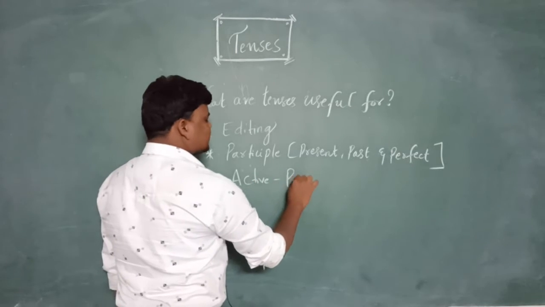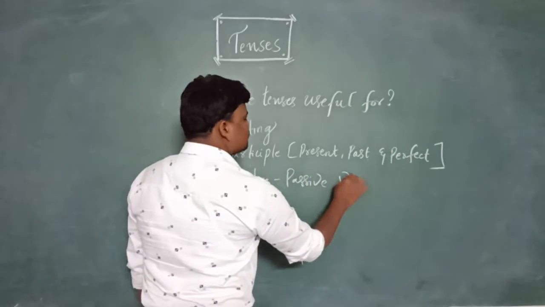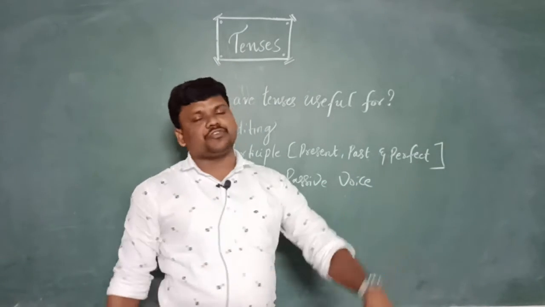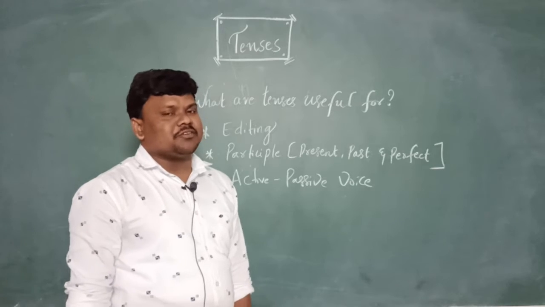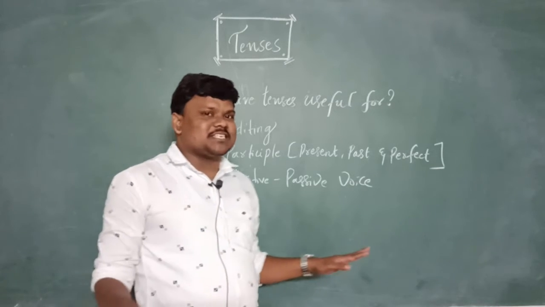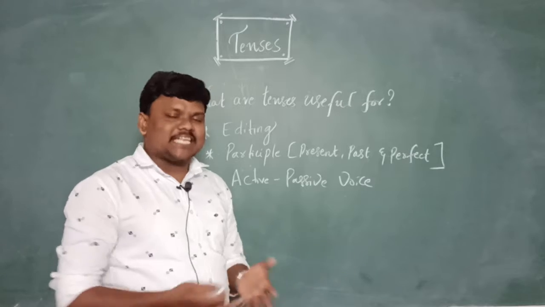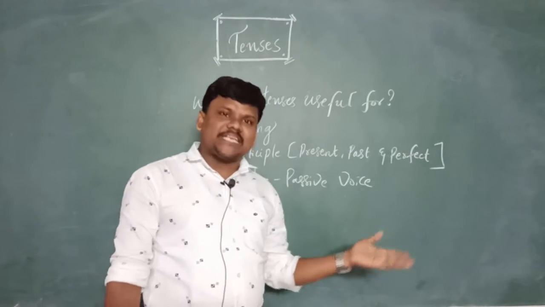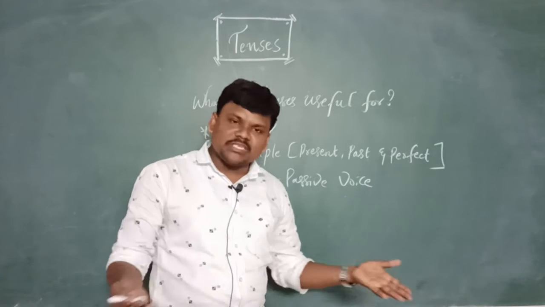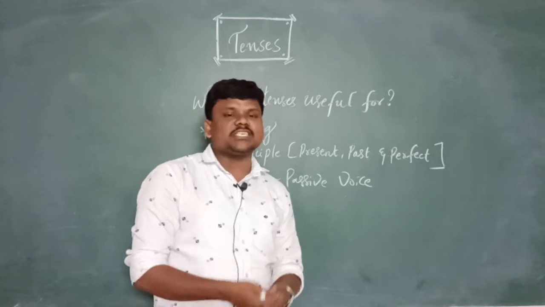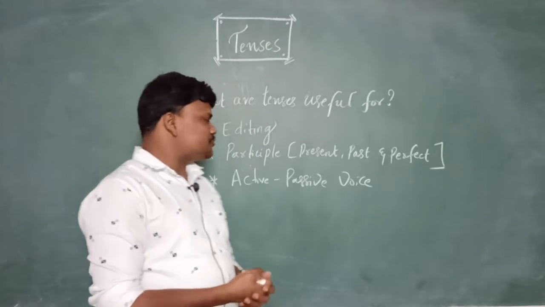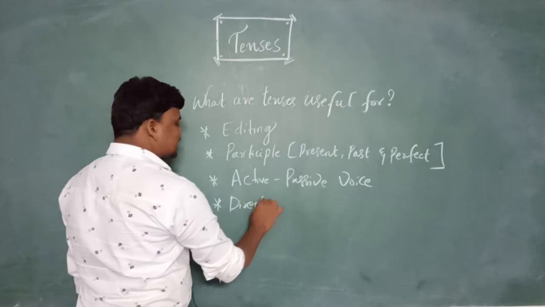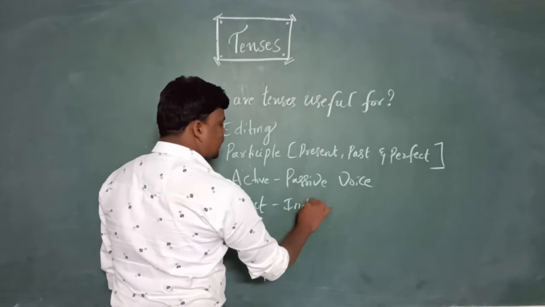Well, yes, let's go for the next one, and it is an important thing: active passive voices. If you want to change the active voice to passive form, you should know the tense compulsorily. Without knowing the tense, it is impossible for us. We should know first what is active voice. Active voice is nothing but a tense. Where do we get active voice sentences? From the tenses only. You should know the tense compulsorily. Active passive voices.